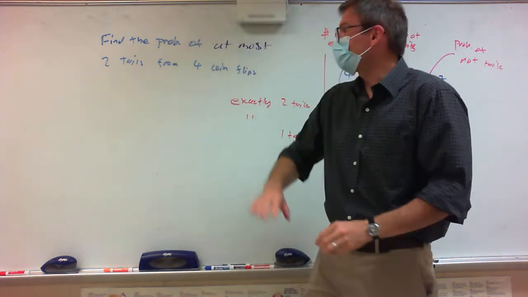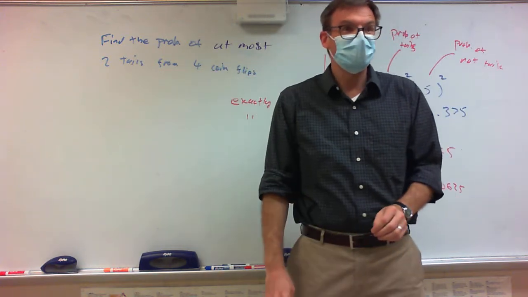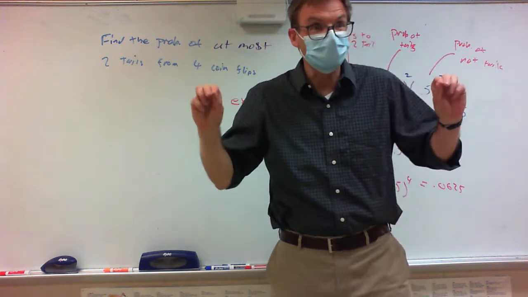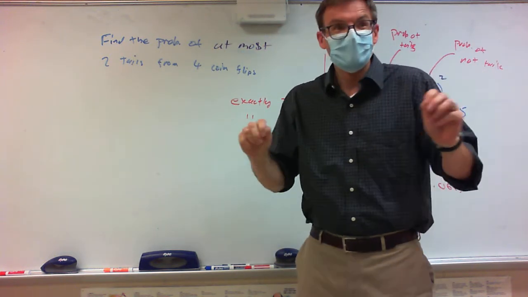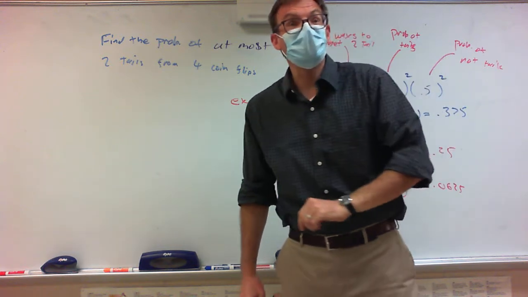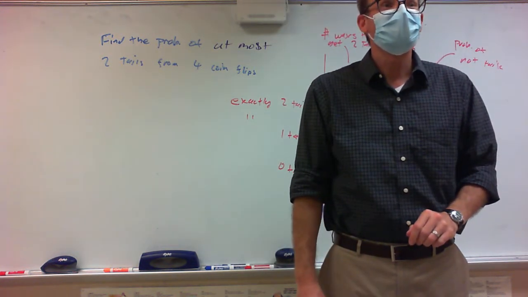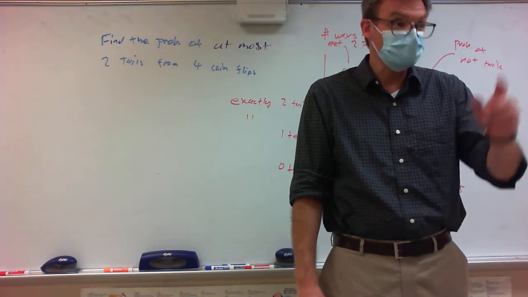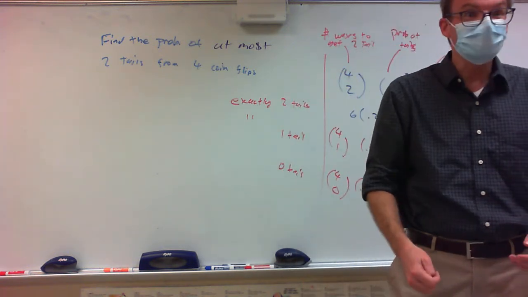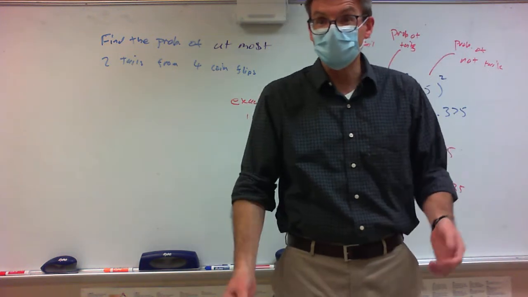Now let's think about at most 2 tails. What does it mean to win? If I get 1 tail, do I win? Yeah, getting just 1 tail wins because I'm still following at most. If I get no tails, do I win?